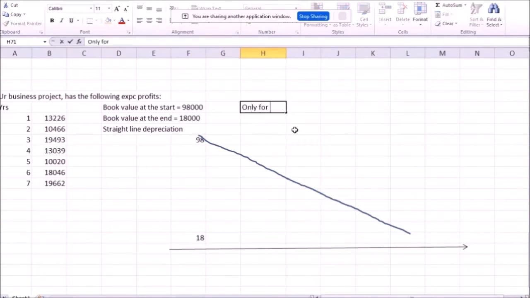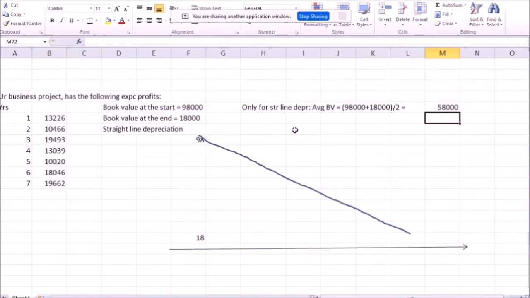So only for straight line depreciation, average book value is 98 plus 18 divided by 2, which is $58,000. And let's say the boss wants over 13% average accounting return.